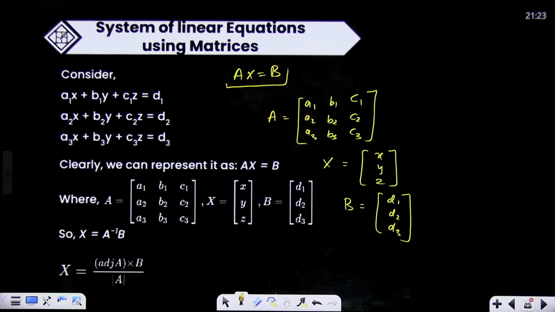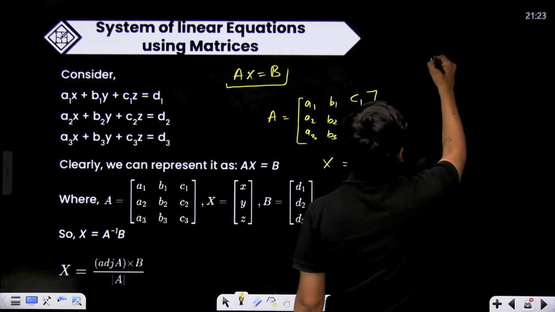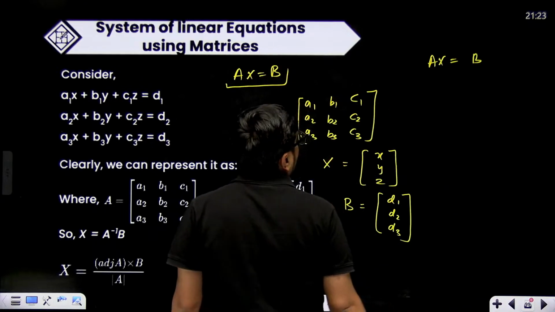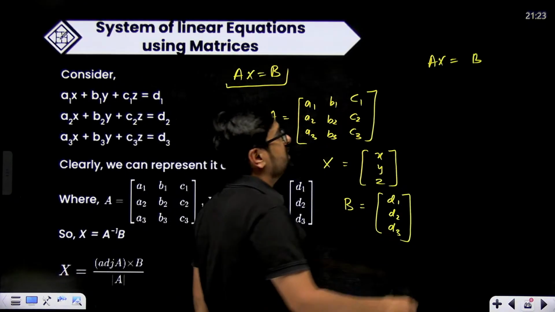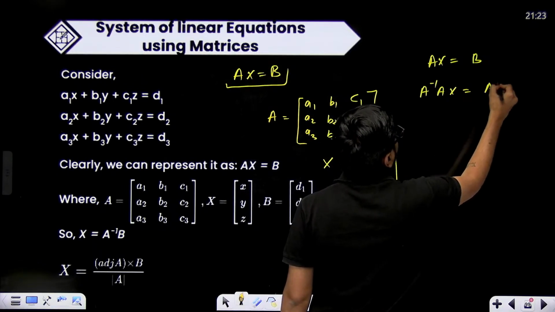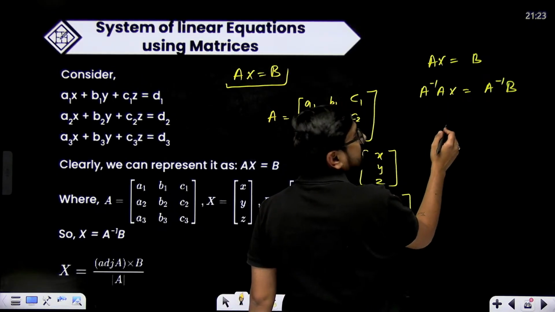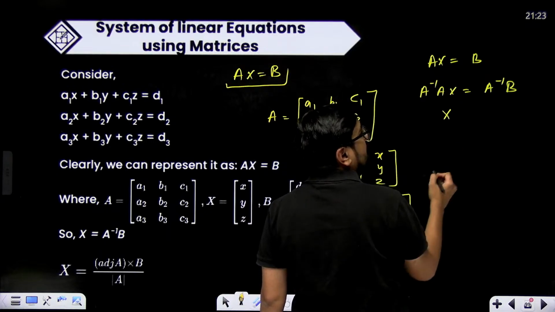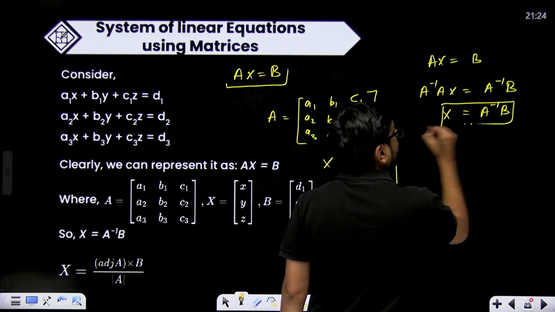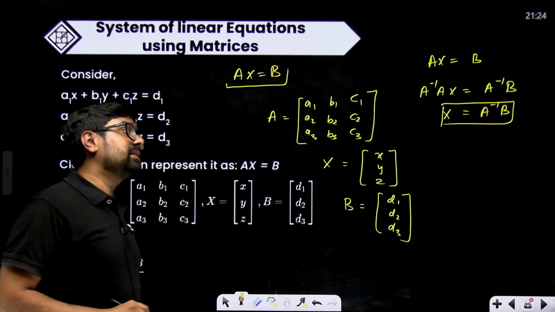According to this, if AX is equal to B, we say that X is A inverse into B. Obviously, if AX is equal to B, and if we multiply by A inverse on both the sides, A inverse into A into X equals A inverse into B. So A inverse into A will become I, that I into X will become X, and X will come out to be equal to A inverse into B. And this is what we use to solve a system of linear equations.